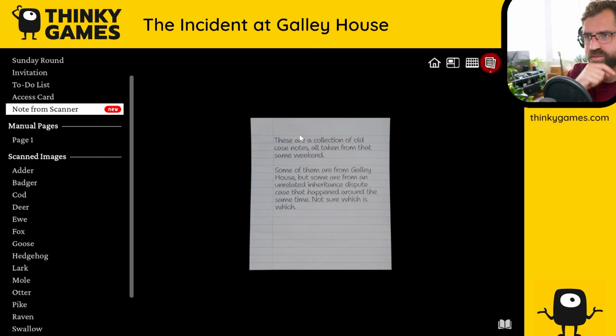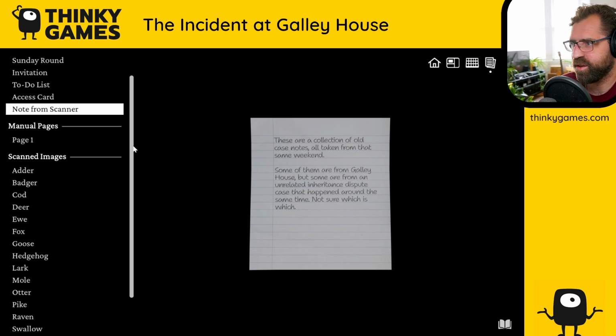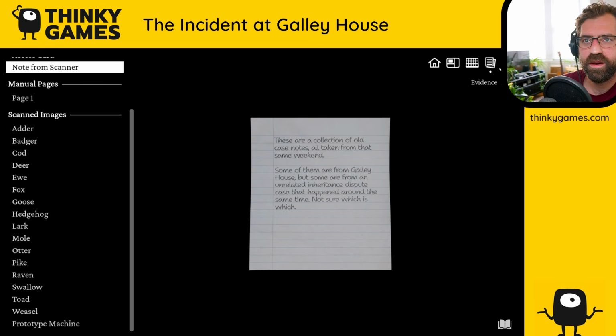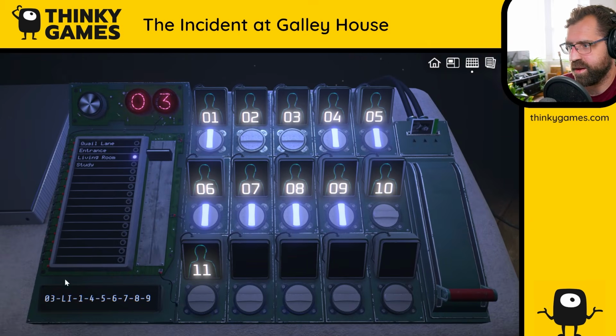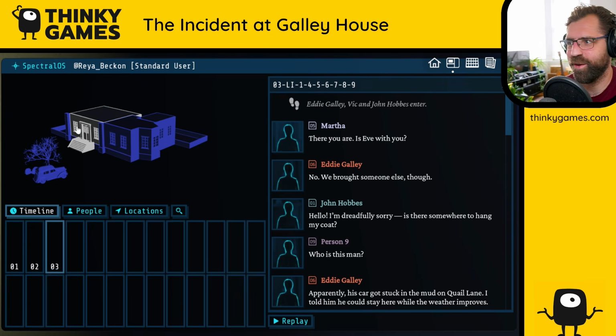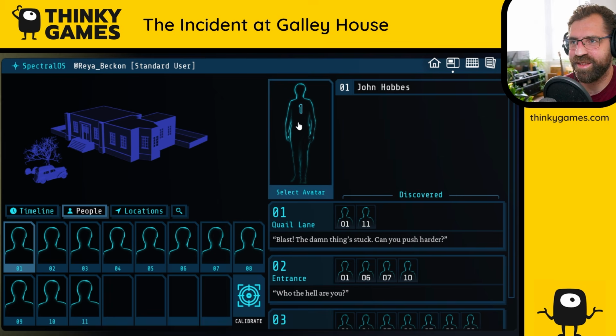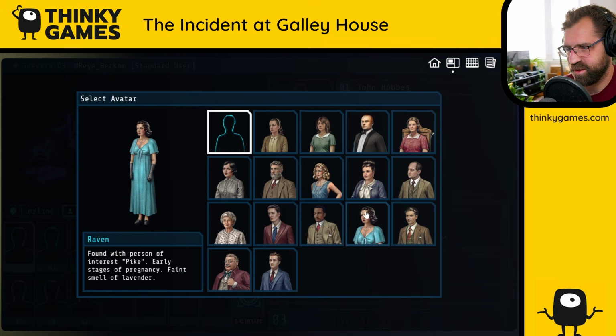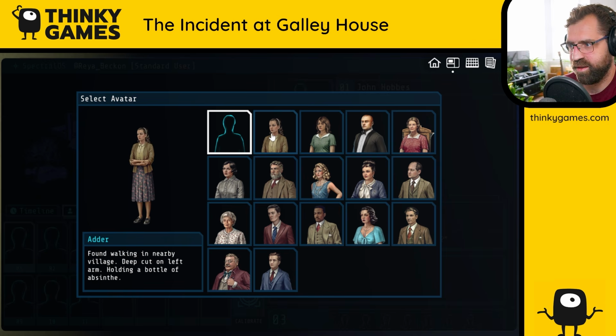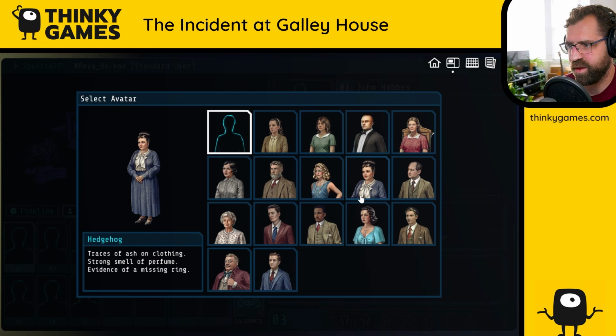Notes from scanner. These are a collection of old case notes, all taken from that same weekend. Some of them are from Galley House, but some are from an unrelated inheritance dispute case that happened around the same time. Not sure which is which. Okay, so we've got a bunch of characters, and probably what we can start doing, even though I don't know how I'm going to figure out who's who from how they look, is assign pictures. Yep, of course. And this says the same thing? Okay, cool. Traces of ash on clothing. Strong smell of perfume. Evidence of a missing ring. Okay.